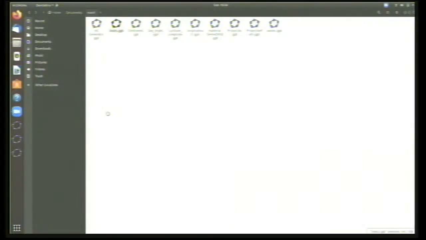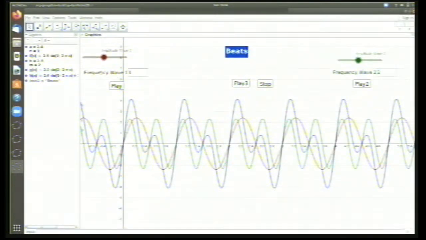And in this, we also demonstrated the beats. Beats is actually the combination of two waves. That is very easy to make. The applet is very easy to make. It is not very difficult. You can do it offhandedly. What I've demonstrated in front of you is actually a sine wave, with frequency 1.